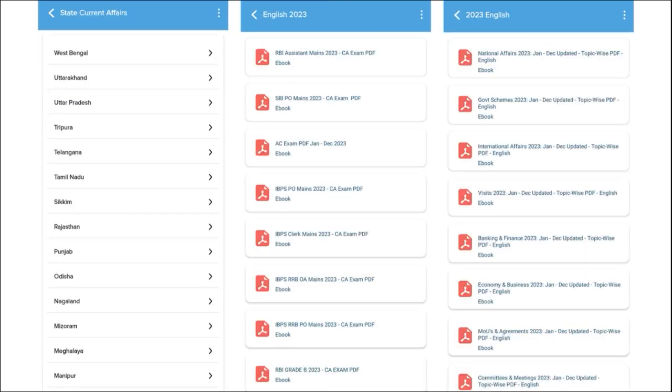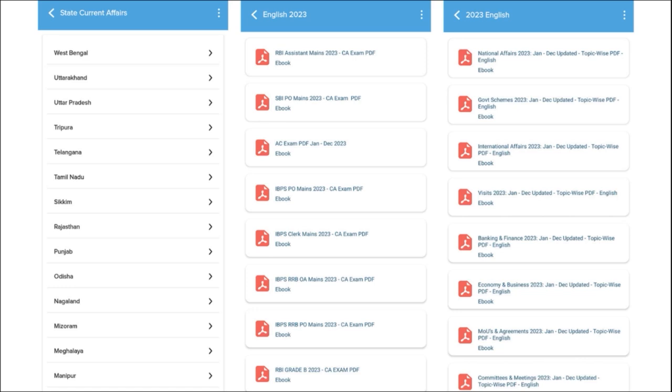One of the most important segments of our application is that we make sure to provide you with the correct exam analysis. When you are having an exam, we make sure to provide you with previous year questions so that the student can go through the exam pattern and the syllabus and prepare for the exam accordingly. After the exam, we also make sure to provide you with the exam analysis.